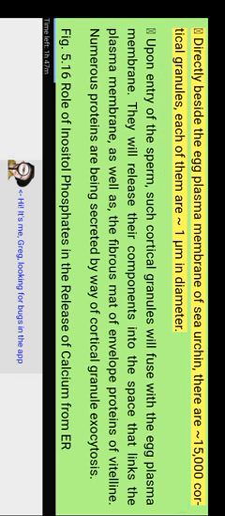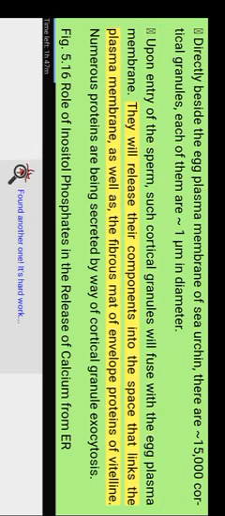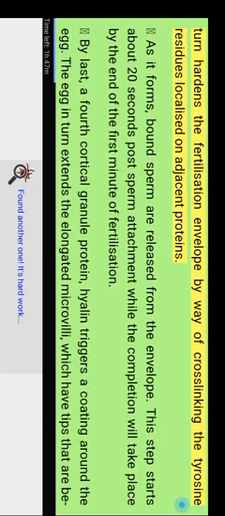Directly beside the egg plasma membrane of the sea urchin, there are approximately 15,000 cortical granules, each approximately 1 micrometer in diameter. Upon entry of the sperm, such cortical granules fuse with the egg plasma membrane. They release their components into the space that links the plasma membrane and the fibrous native envelope proteins of vitelline. Numerous proteins are secreted by way of cortical granule exocytosis. Figure 5.16: role of inositol phosphates in the release of calcium.